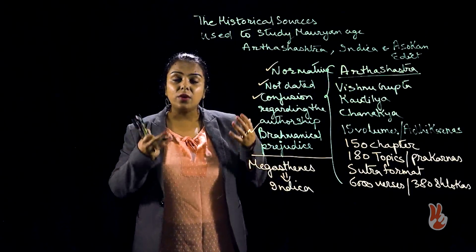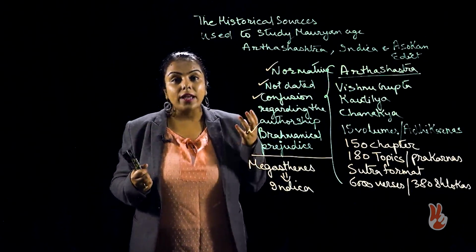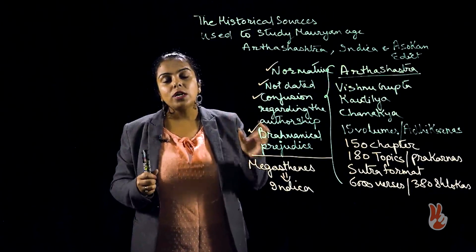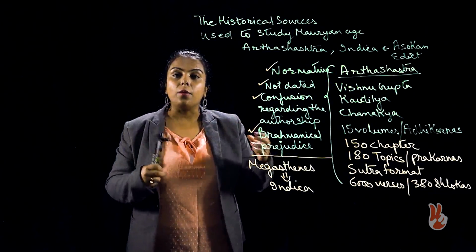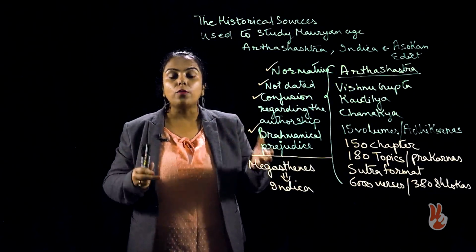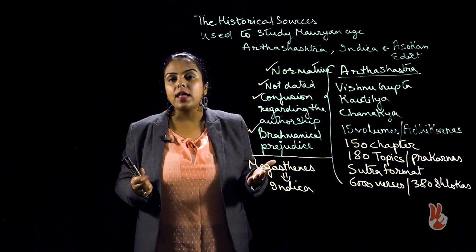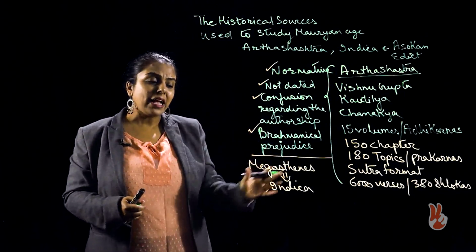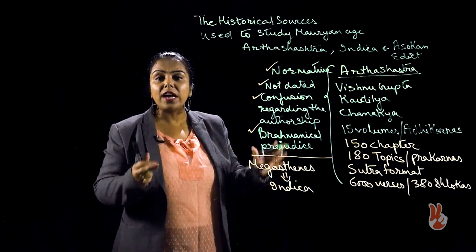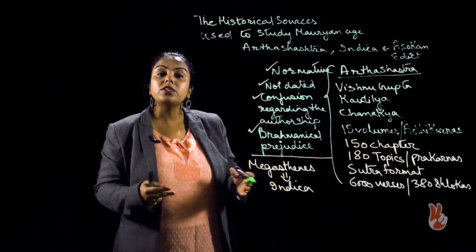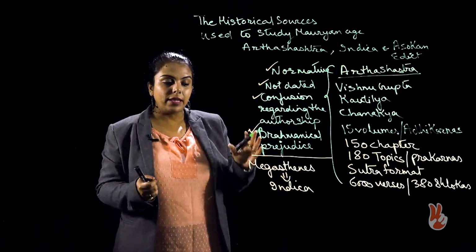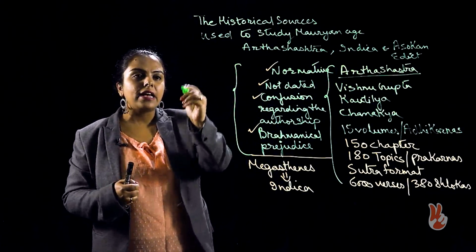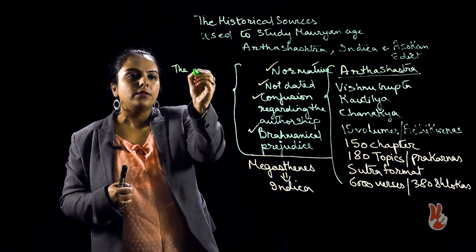But then the problem is that Indica does not exist as a compiled book at this point. What we have is just the quotes which were taken by later writers like Ptolemy from the book Indica. So, the problem with Indica is that we do not have the whole book with us. So, let us write. As we know, Indica is also a very important book, because it provides information about Mauryan administration and the city. But then the problems of Indica, let us talk about the problems of Indica. The problem with Indica is that the book does not exist.